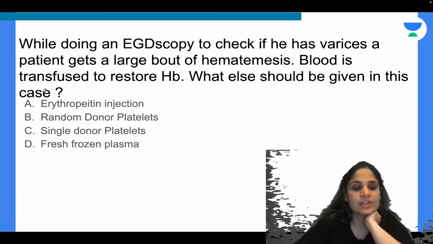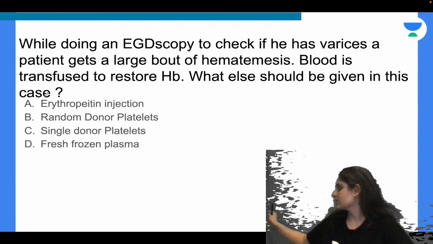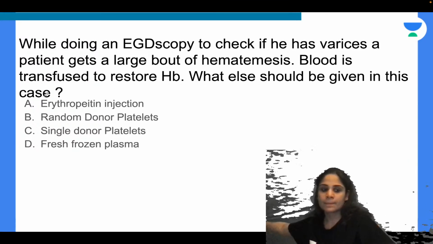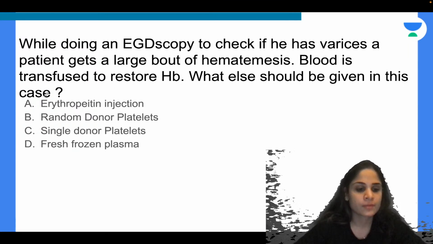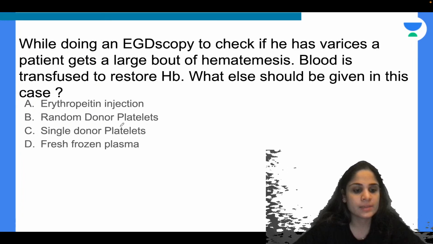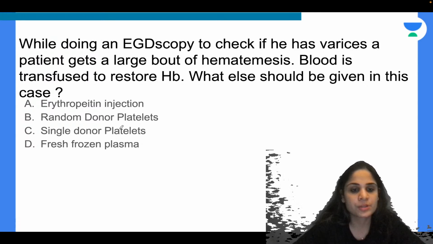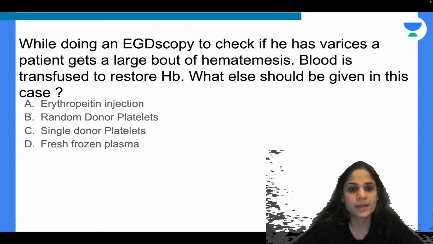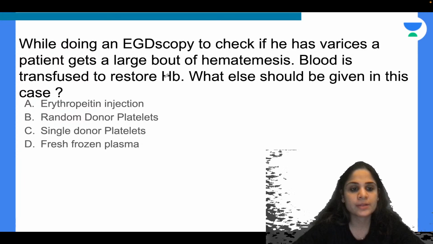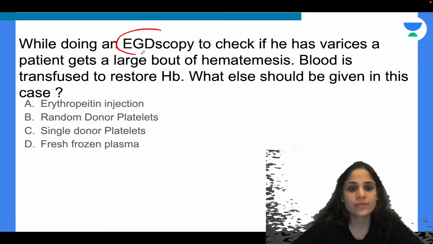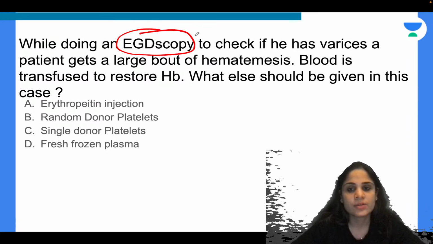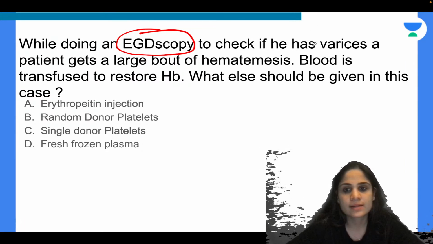Hello, good evening KGB. Can you tell me the answer to this question? Okay, so Chakravarti, KGB, Sonal are saying option D, fresh frozen plasma. So what is the problem that you see in this patient? You are doing an esophagogastroduodenoscopy to check if he has esophageal varices, correct?